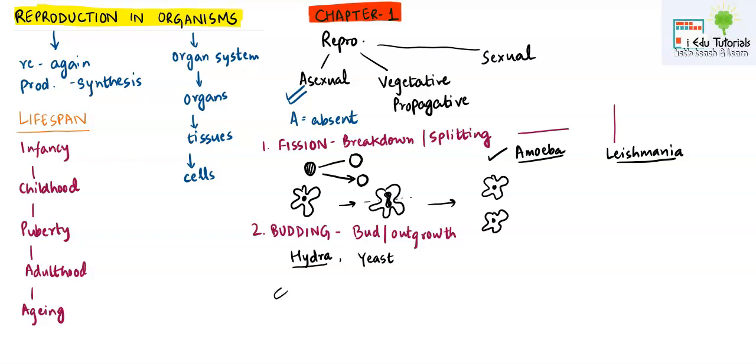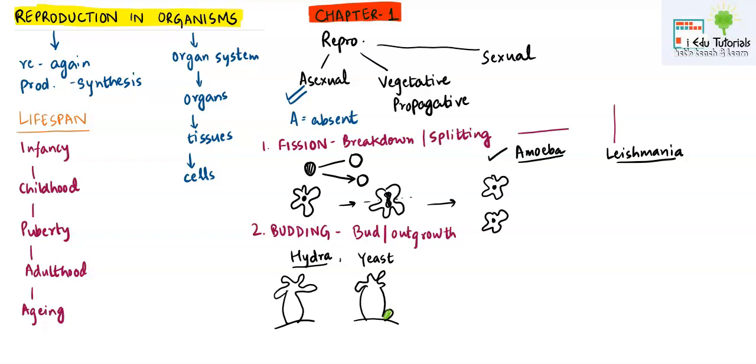So if you draw the diagram, please be specific how you need to go. Generally, hydra is attached to the base because it is a sedentary animal, so it cannot move. Now once it has to undergo budding, a small outgrowth will be formed. You can see here this outgrowth has been formed, this green colored.